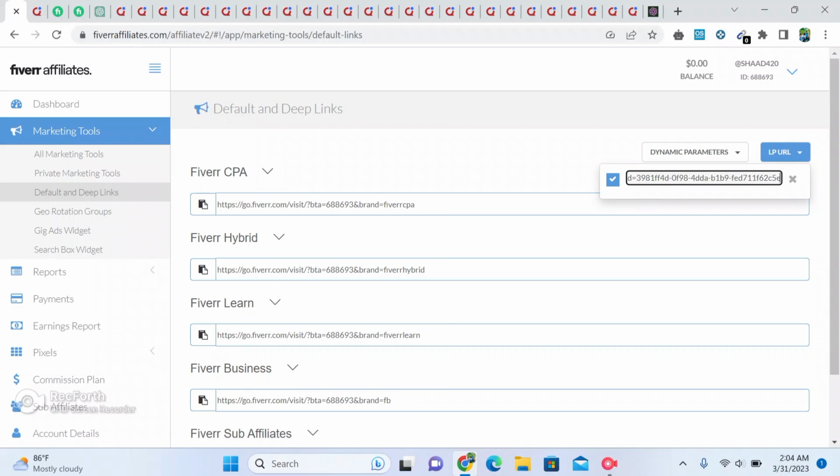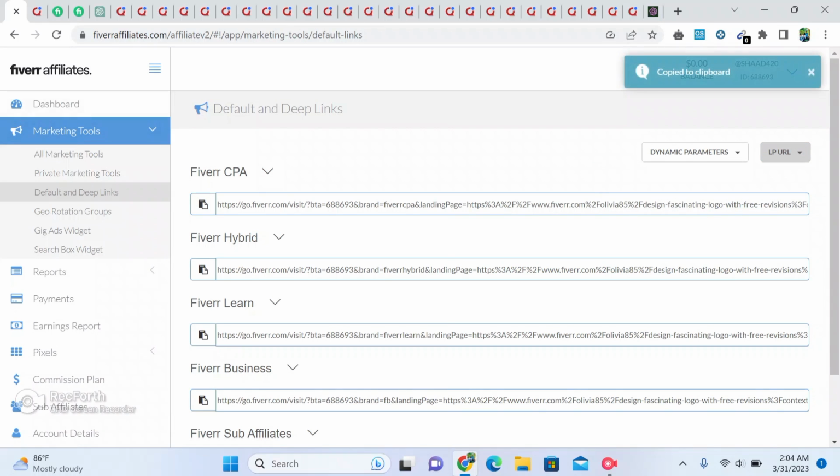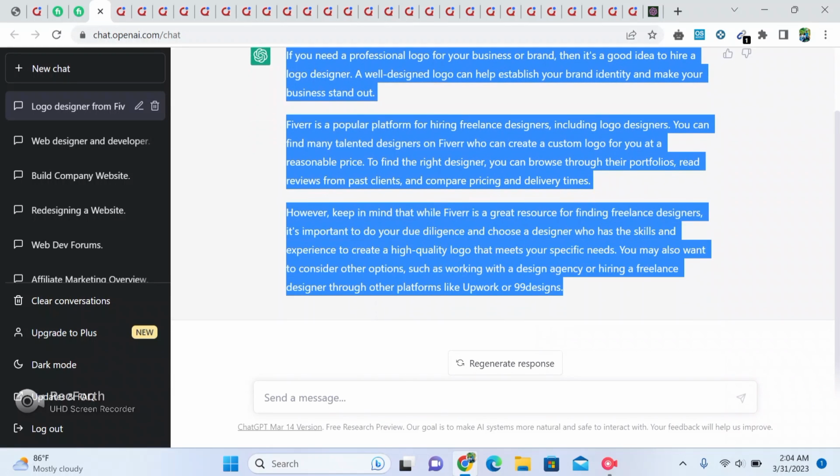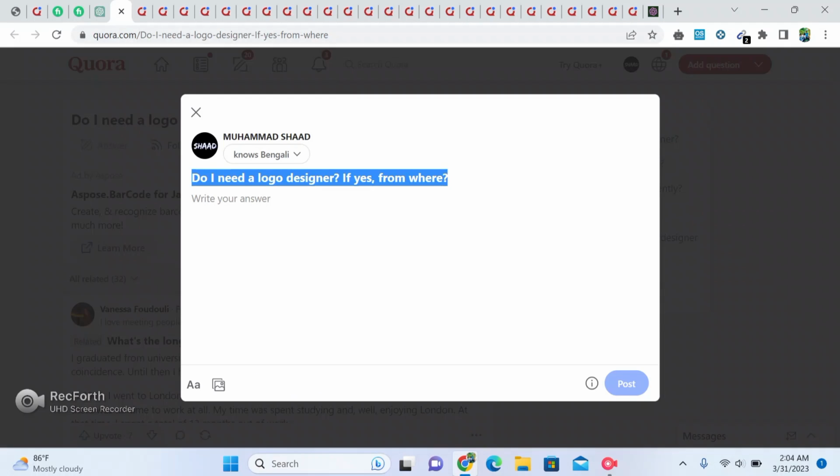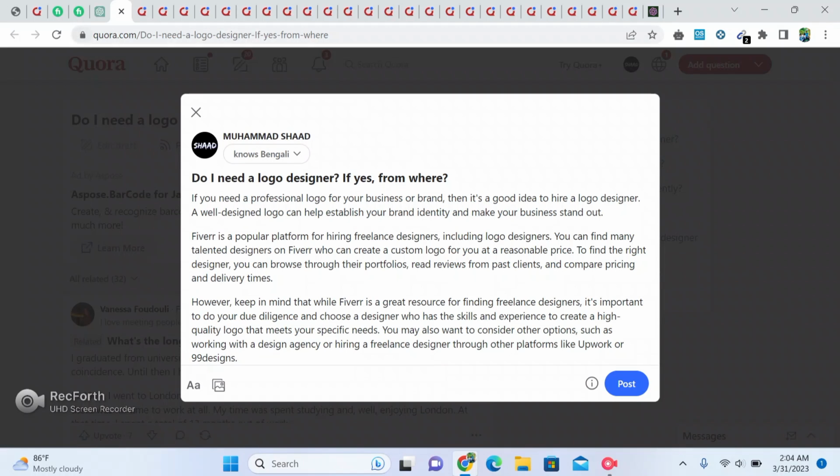Create content. Create content that promotes the products you have selected. This could be blog posts, product reviews, social media posts, or videos.